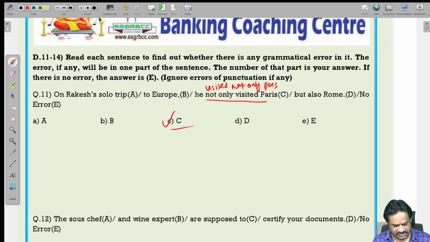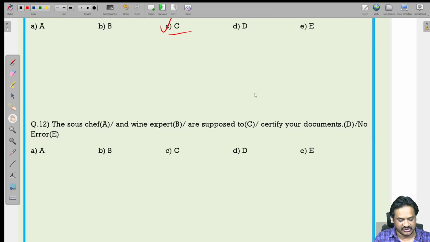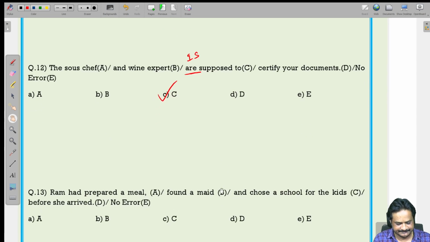The house chef and wine expert are supposed to certify your documents. Here we are talking about one singular person. House chef and wine expert both are one singular person. So, don't use are, we should use is. The house chef and wine expert both relate to the same person. So, we should not use are, we should use which word? Is. Is is correct. So, there is an error in the third part of the sentence.